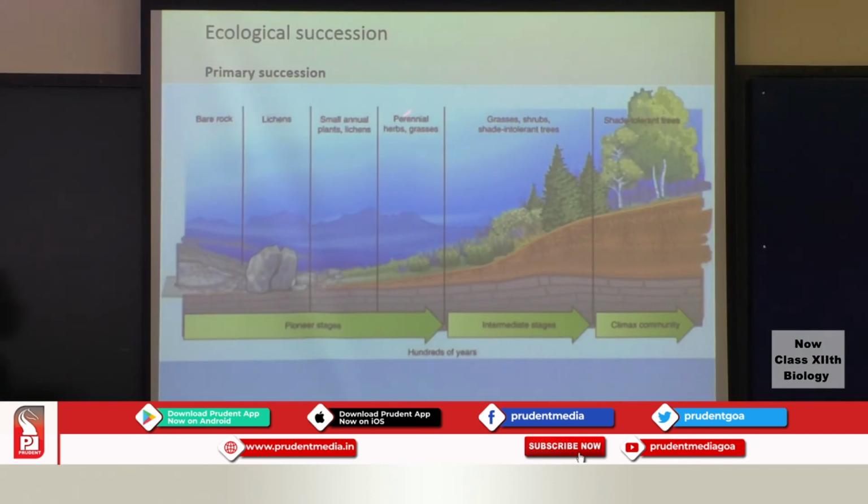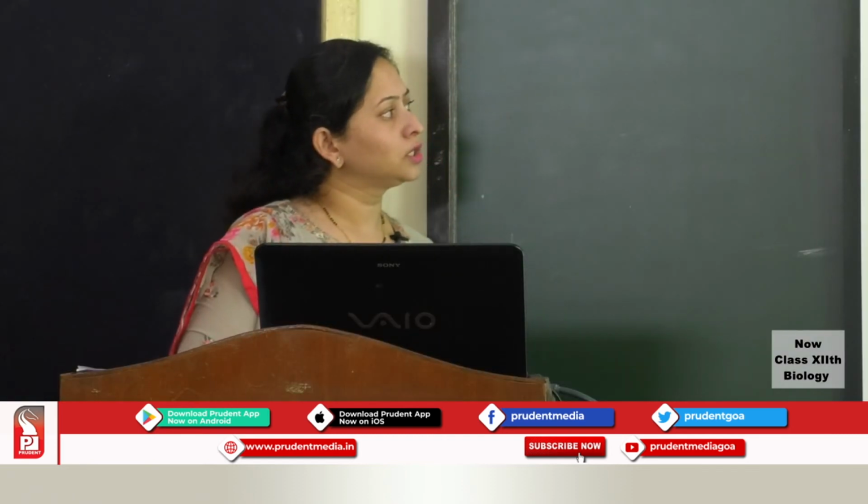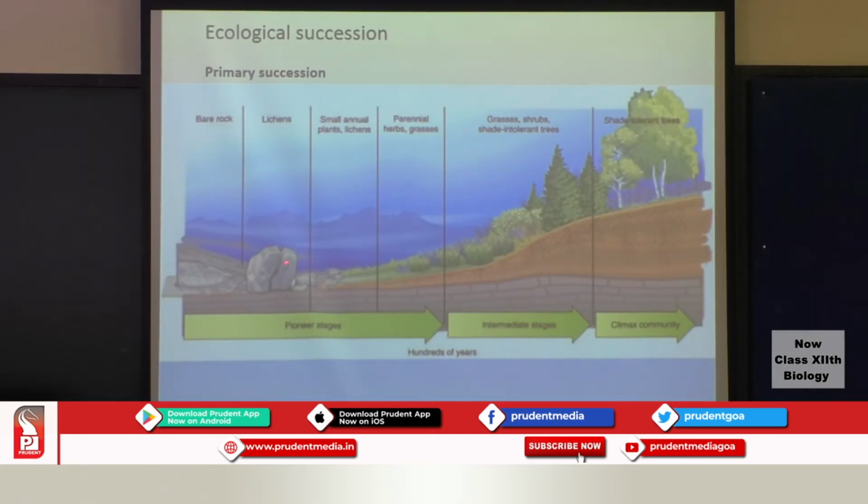Then you will have some herbs and grasses that will come and invade. Finally, it will be taken up by some shade-loving trees, etc. And then you will have a climax community which will not change, which will be a stable community irrespective of the changes that occur in the seral communities. So primary succession takes place at a very, very slow rate.